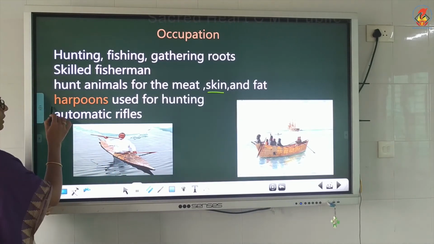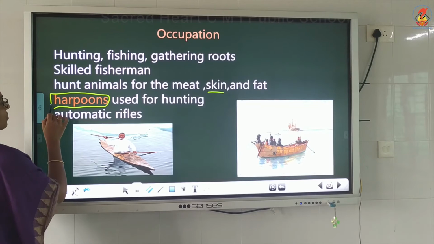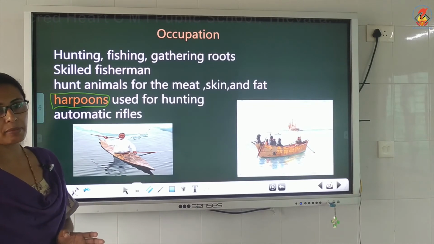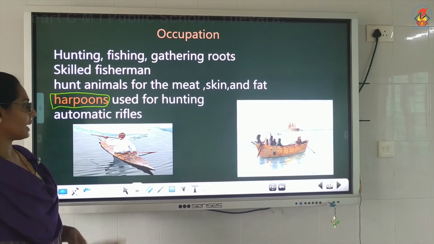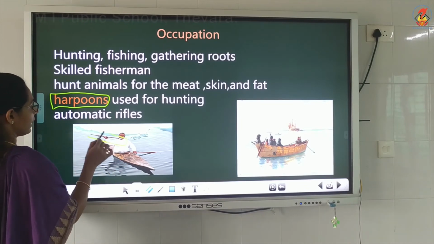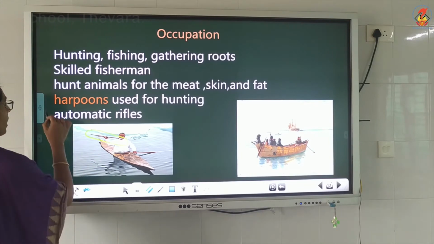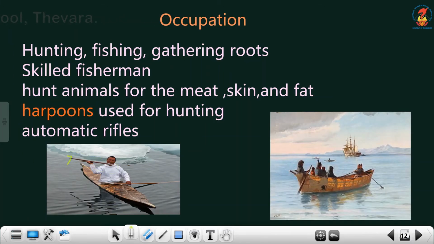Then a particular equipment is used for hunting. That equipment is known as the harpoon, and this is the harpoon. The man has it in his hand. Now they are using automatic rifles for hunting.